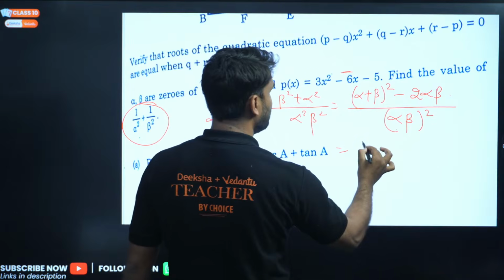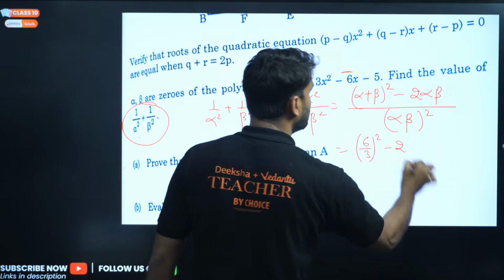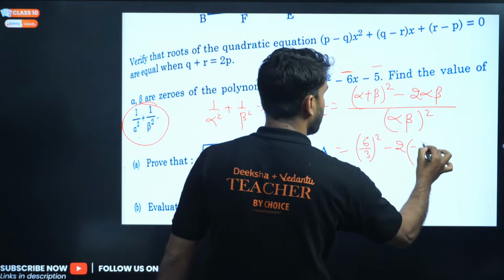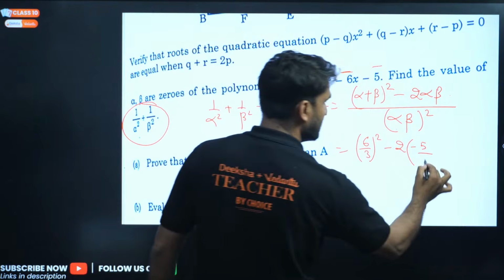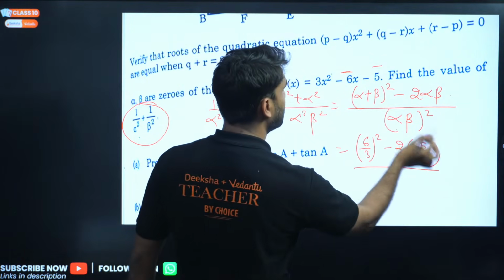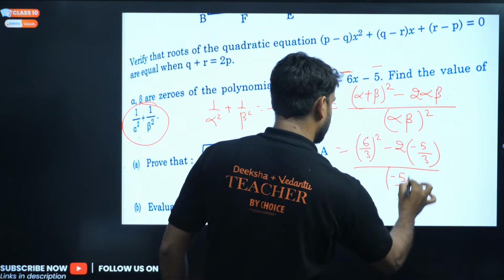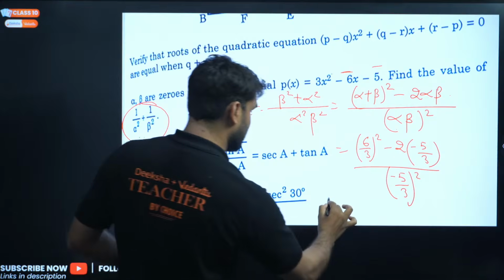So alpha plus beta will be minus b by a, and this is already minus 6. So we can write (6 by 3) whole square minus 2 into c by a. C is what? Minus 5, and a is 3 here, divided by alpha into beta. So alpha into beta will be c by a, and c is what? Minus 5, divided by 3 whole square.